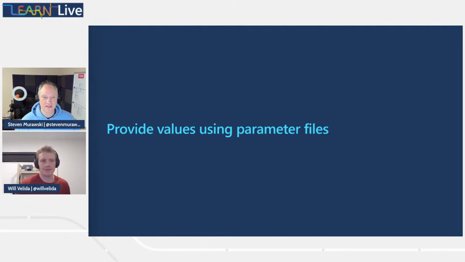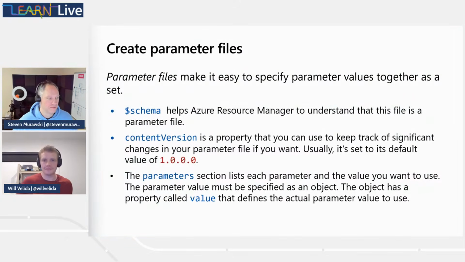Let's dig into providing some values for these parameters that we have now declared. We don't have to provide the values to our parameters within our Bicep template. We can use parameter files. Parameter files make it really easy to specify our parameter values together as a set. And if you're coming from an ARM template background, this is going to look very familiar. In fact, it's the same.